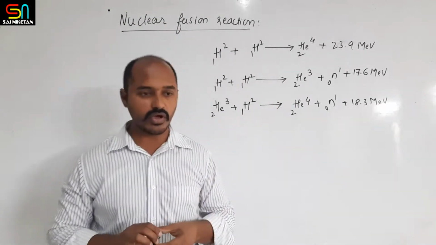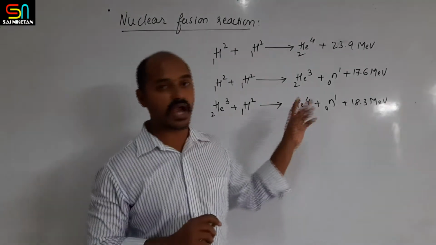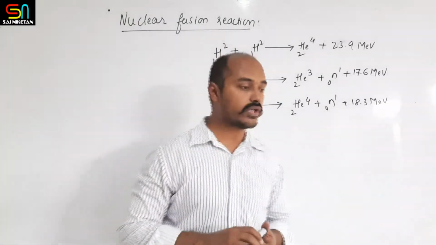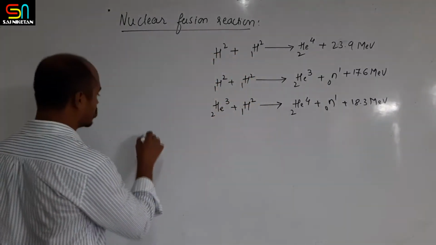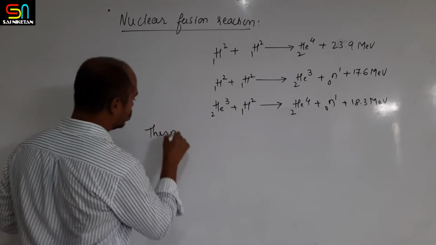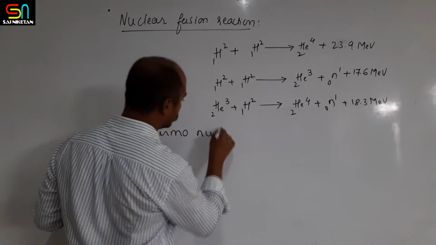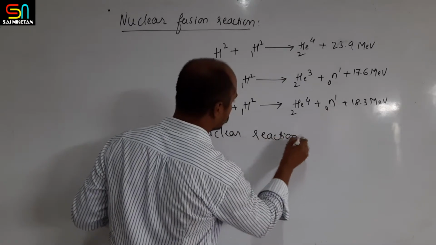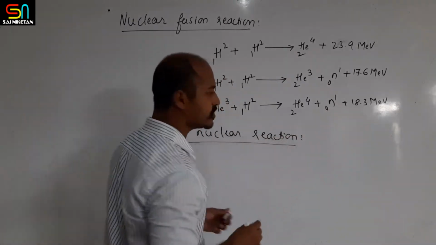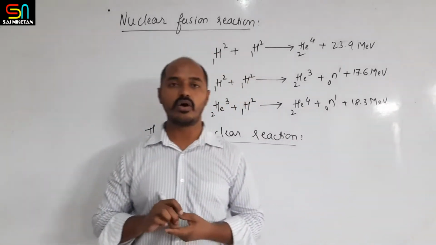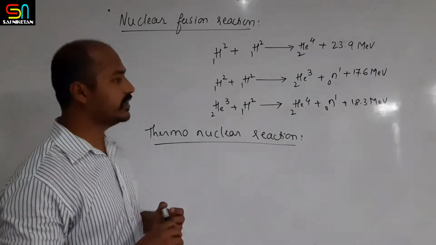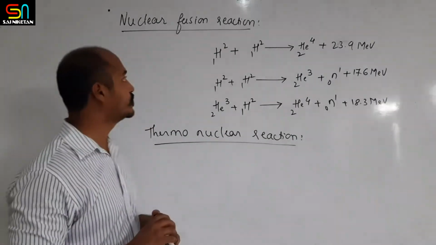And one more thing you have to remember: this reaction needs very high temperature. Because it needs a lot of high temperature, we call it a thermonuclear reaction. It is also called a thermonuclear reaction. And due to this reaction, energy is liberated in the stars as well as in the sun. So this is regarding the nuclear fusion reaction.